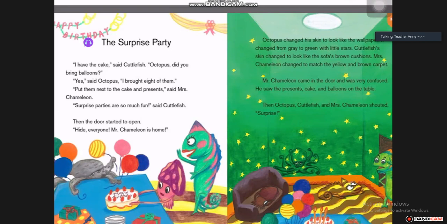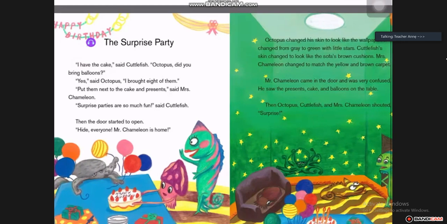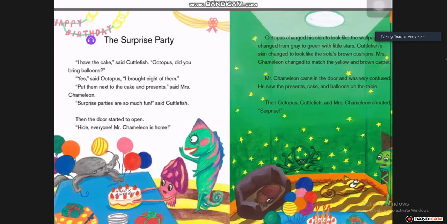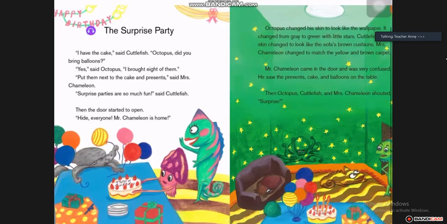And who else? So if we look at the first story here, we have Cuttlefish, we have Octopus, we have Mrs. Chameleon and Mr. Chameleon. Okay, well done.